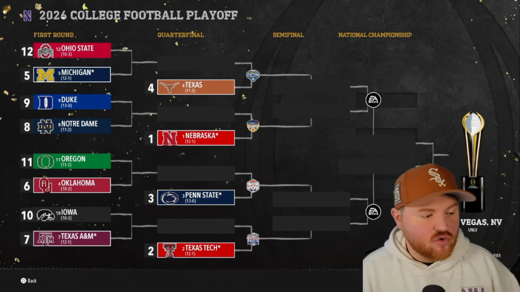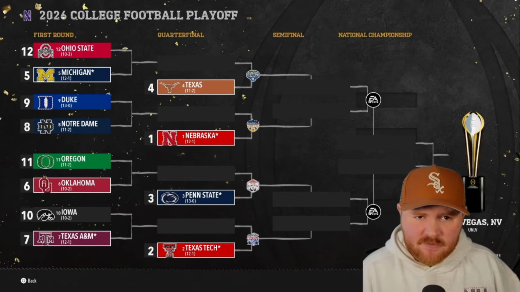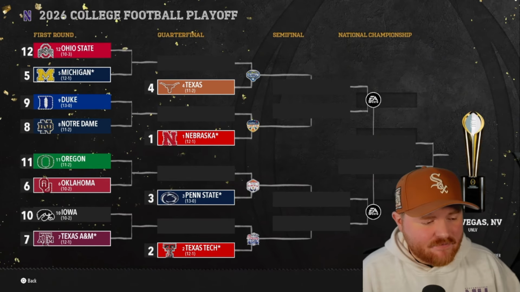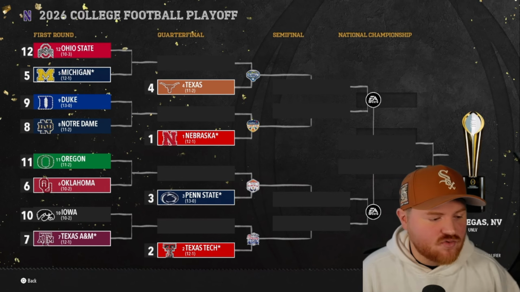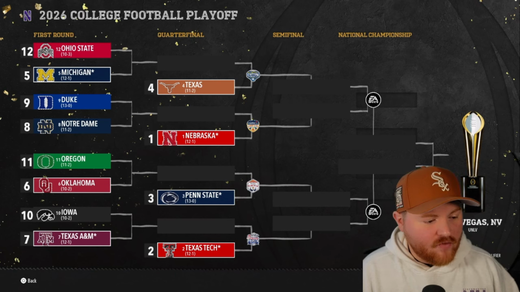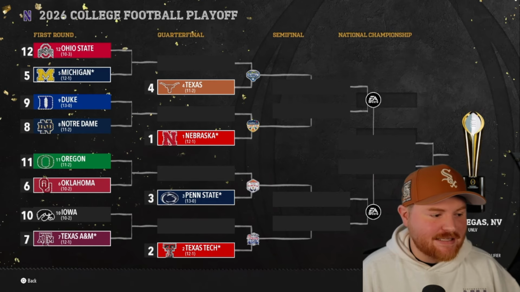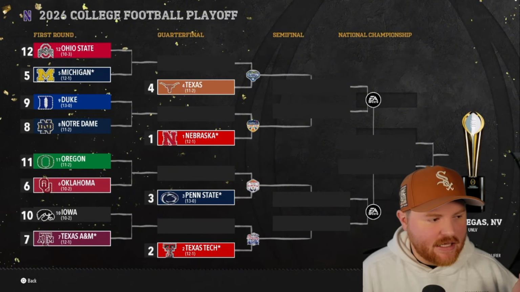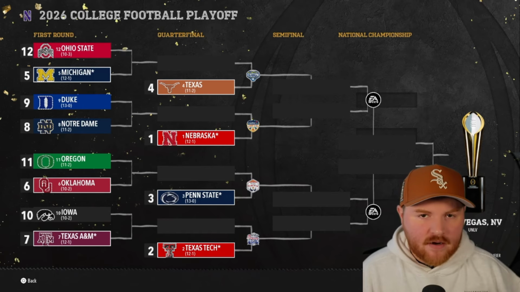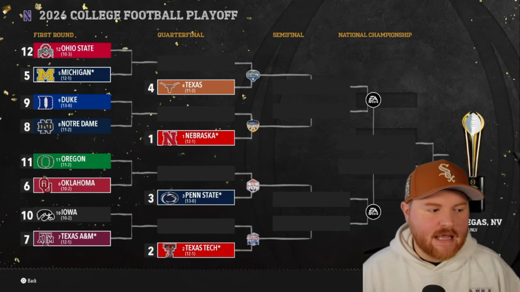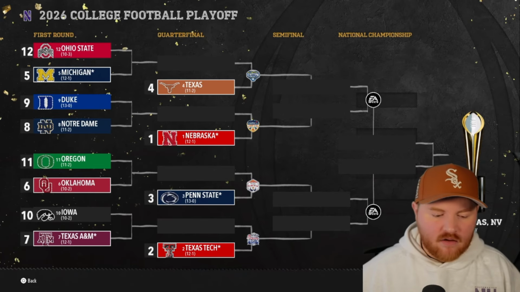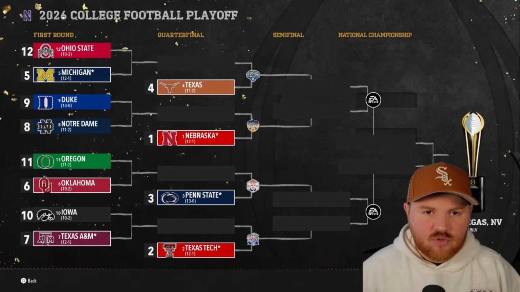Penn State looks to avenge their national championship loss last season. Nebraska is in for the second time. They're the number 1 seed. And then Texas is in for the second time as well. So we have 5 newcomers, 7 teams that are repeating. Georgia will not repeat this season. And it doesn't look like the Sun Belt will repeat this season. It doesn't look like we have anybody from the Sun Belt in here. So there will be a tie in the national best conference. And then the new best team we'll put a name in there as Georgia will not repeat.